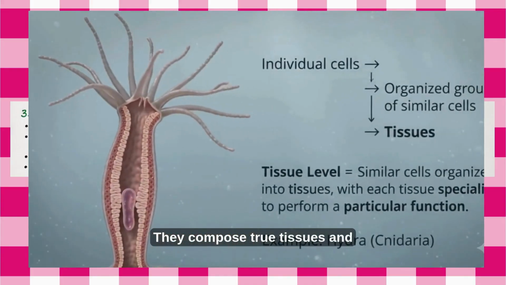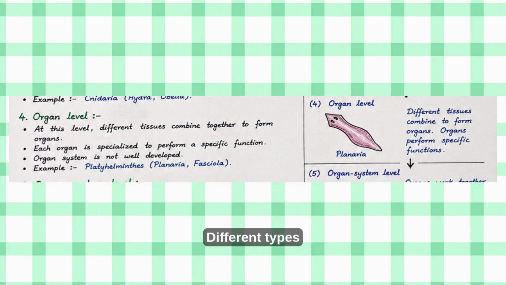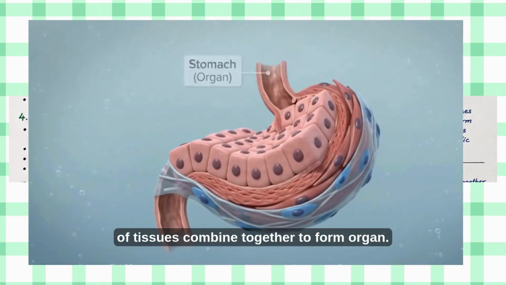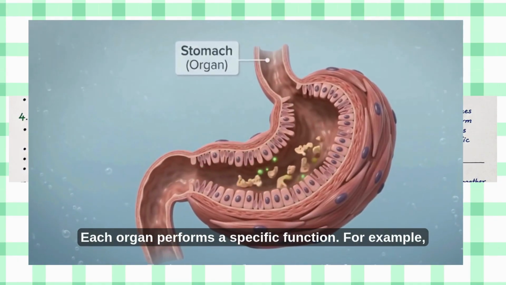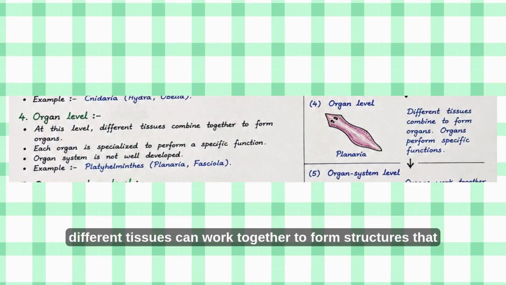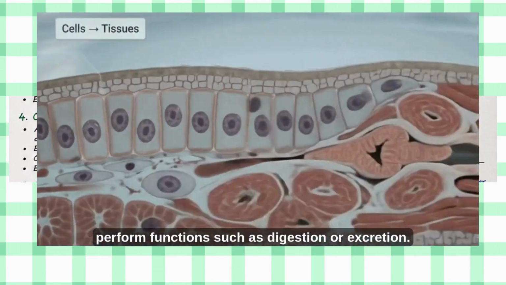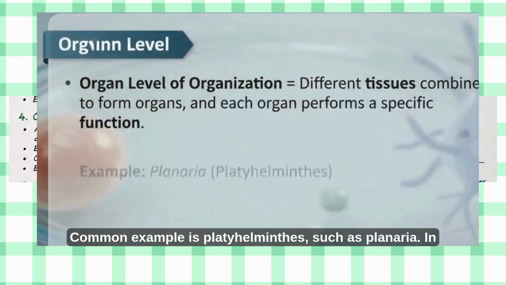They possess true tissues. The fourth level is the organ level of organization. This is a further increase in complexity. Here, different types of tissues combine together to form organs. Each organ performs a specific function. For example, different tissues can work together to form structures that perform functions such as digestion or excretion. A common example is platyhelminths, such as Planaria.